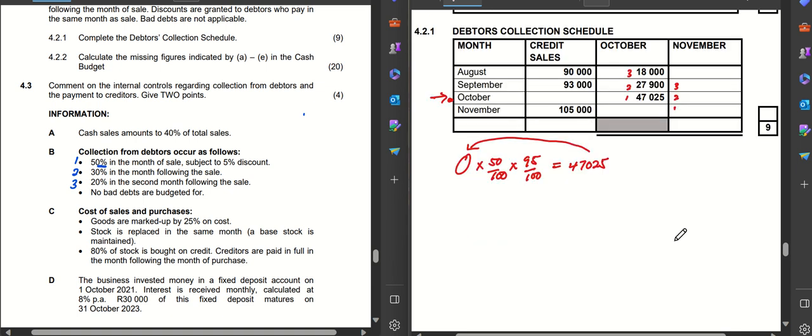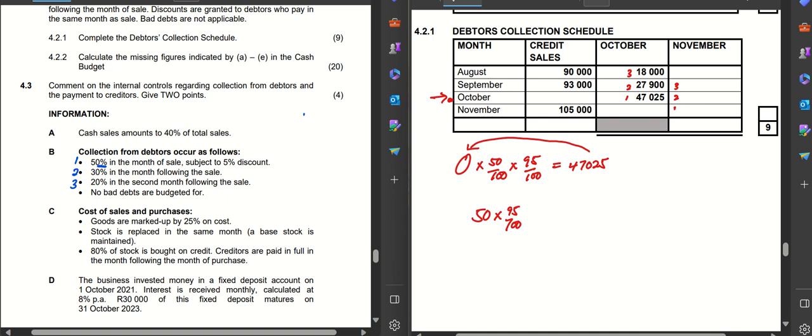There are so many ways in which one could have done this, but I'm just going to show one quick way to come back to that October amount. The quickest way that I would want to show you is to take the 50%, multiply this by 95 over 100.